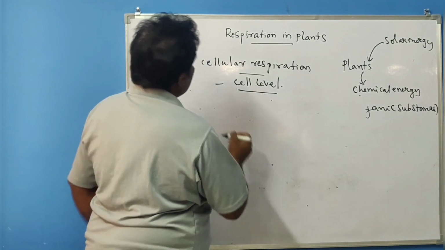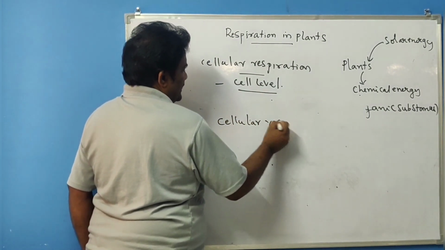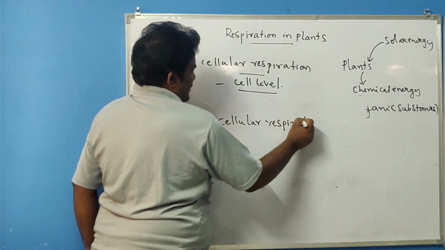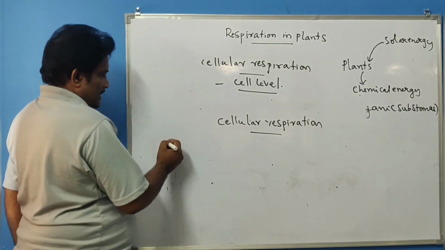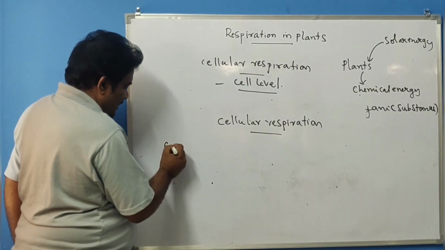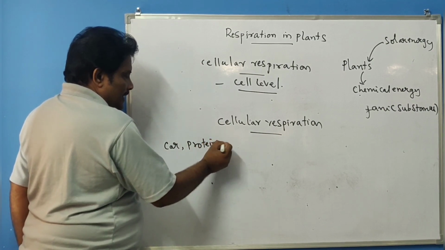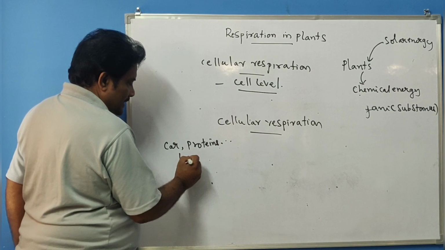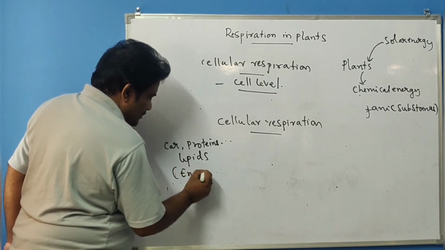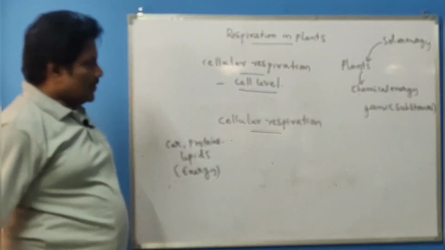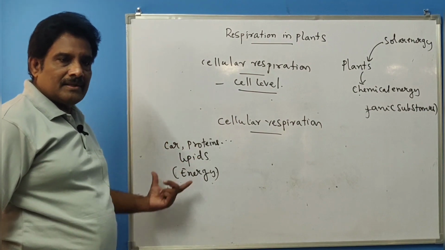Now coming to cellular respiration here. In general, the plants synthesize carbohydrates, proteins and lipids, which are a source of energy. In the process of photosynthesis, plants prepare these organic compounds.